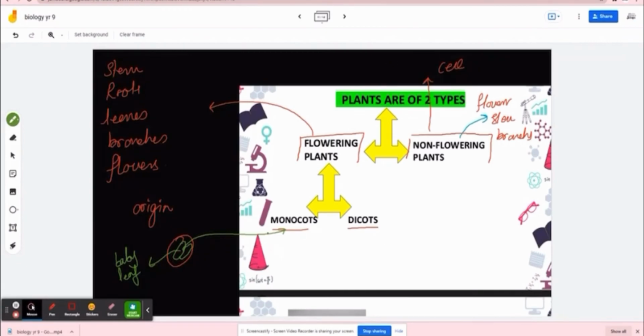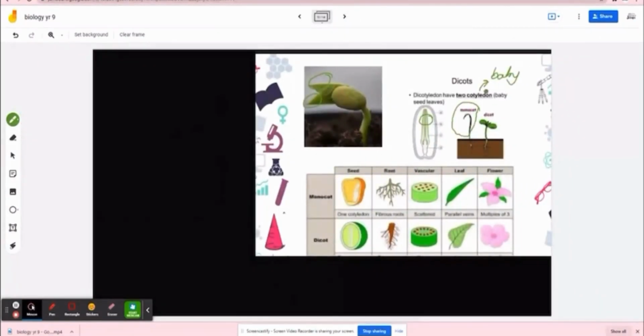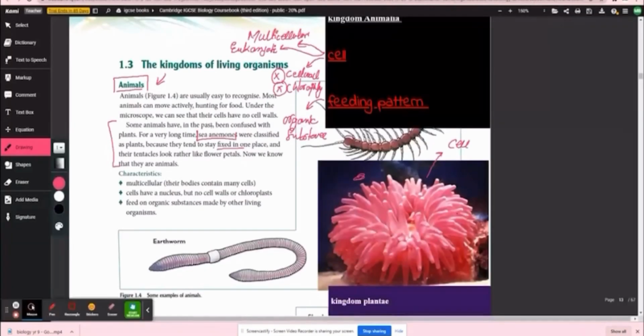Let me show you how it looks. It's like this. Can you see over here? It's a seed and it has two leaves, two baby leaves coming out. This one, and let me change the color and show you. It's a red one here. So it's a green one and a red one. So this is a dicot. Can you see two of them? Two baby leaves, dicot. One, monocot. There are a lot of differences, but this is the main one I could tell you. Now let's come to our book.